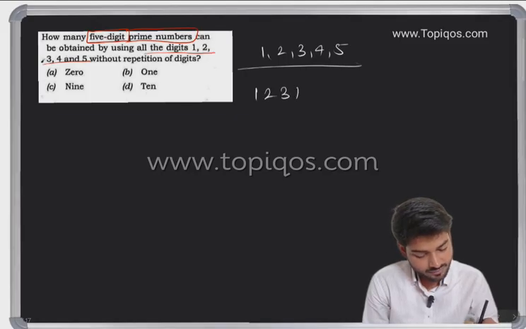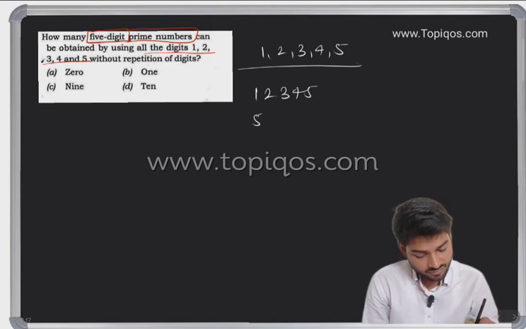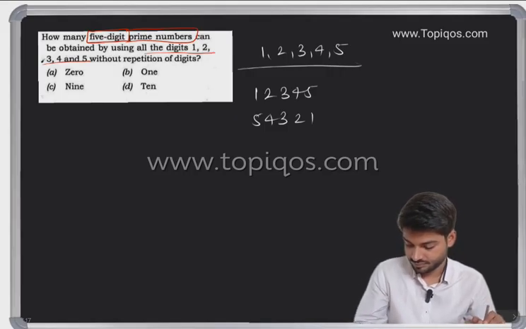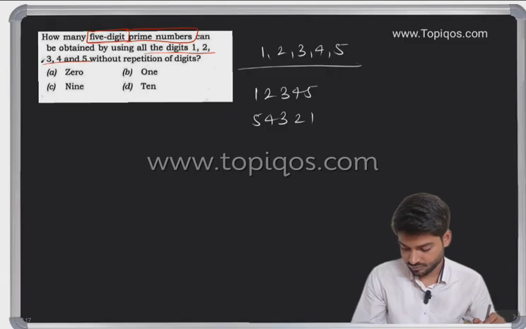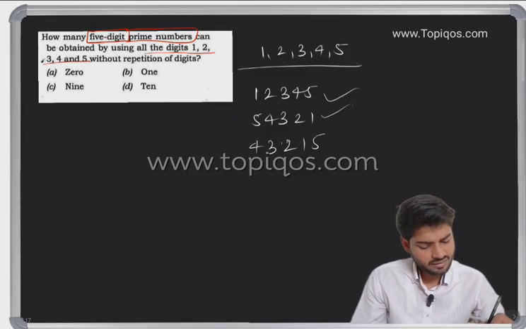We can also write 5 4 3 2 1, or 4 3 2 1 5. Anyway, I can arrange it in any way.